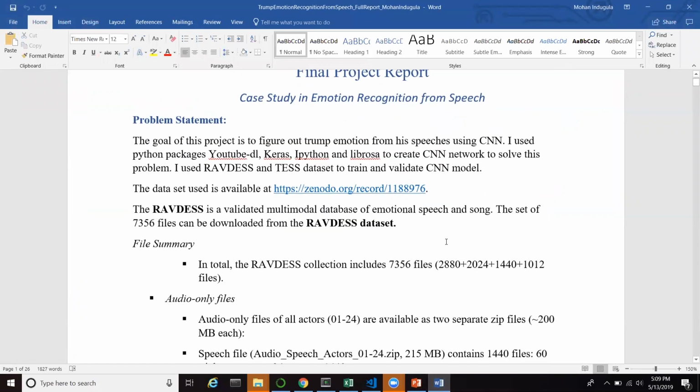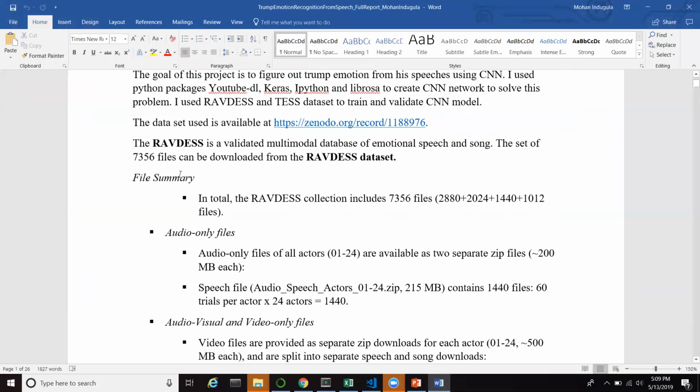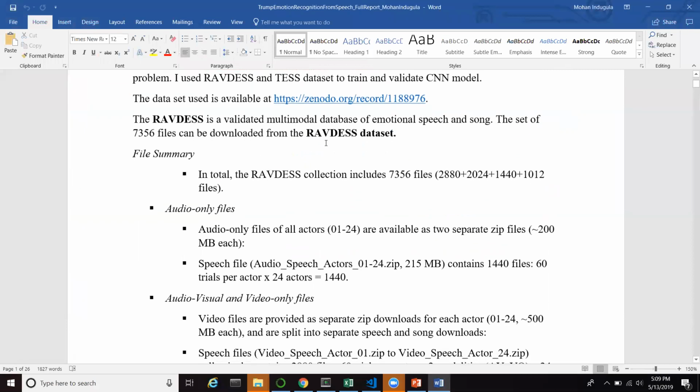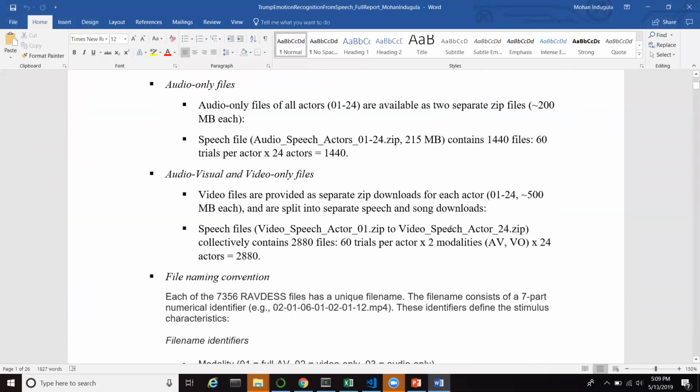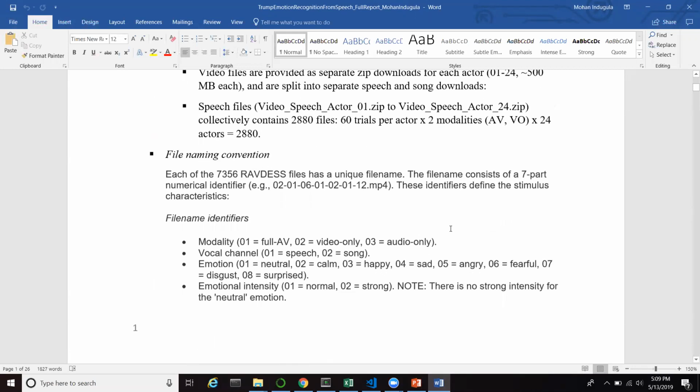Here I selected two datasets. One is the RAVDESS dataset, and the other is the TESS dataset. In the RAVDESS dataset, we have three sets of files: one is only audio files, another is audio plus video, and another is only video files. For this project, I selected only audio, and audio plus video files. The audio and video files are converted to audio by using Python code.